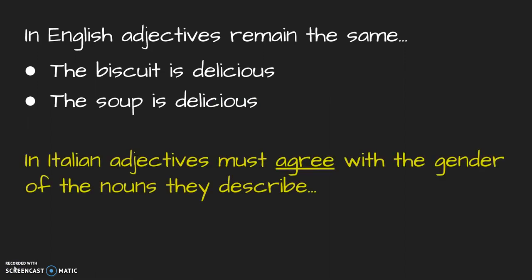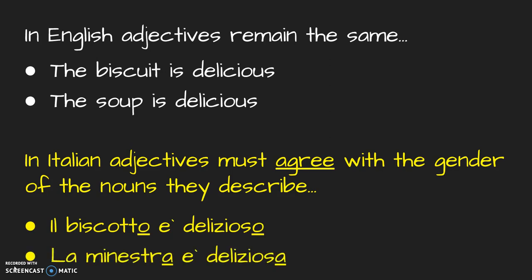In Italian, adjectives must agree with the gender and number of the nouns that they describe. So look at these examples. Il biscotto è delizioso. La minestra è deliziosa. So here, delizioso ends in an O because it has to agree with or match with il biscotto, which is a masculine word. Whereas here, our adjective becomes deliziosa because we are matching it to the word minestra, which is a feminine word.